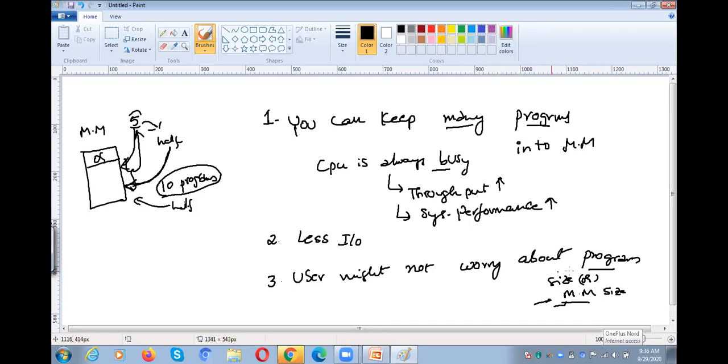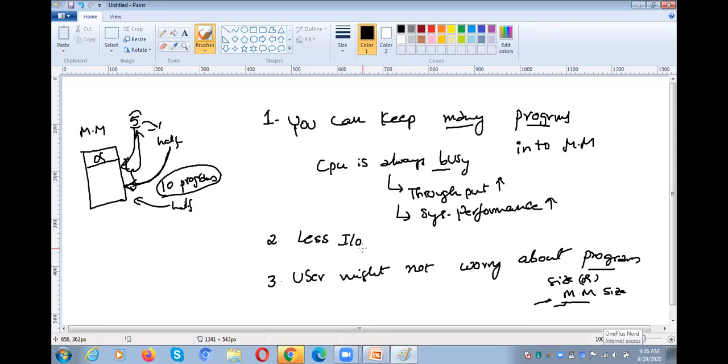So these are the benefits of using virtual memory, right? You can keep many programs, and the user might not worry about the memory size or the program size. Oh my god, my program size is too big, is a memory slot available to keep my program? Such worries are not there if you go for the virtual memory concept. So why?